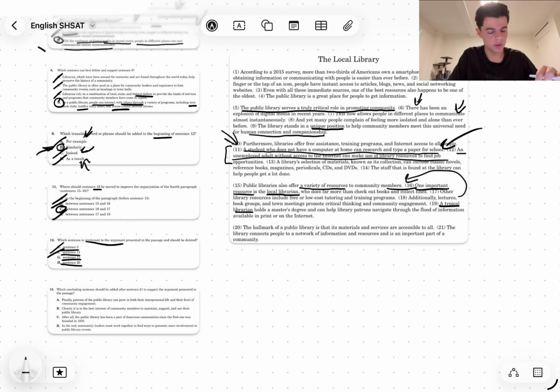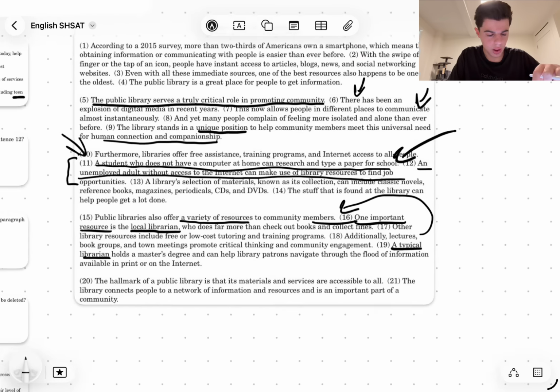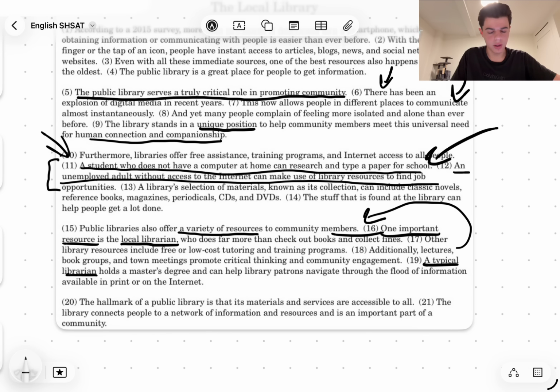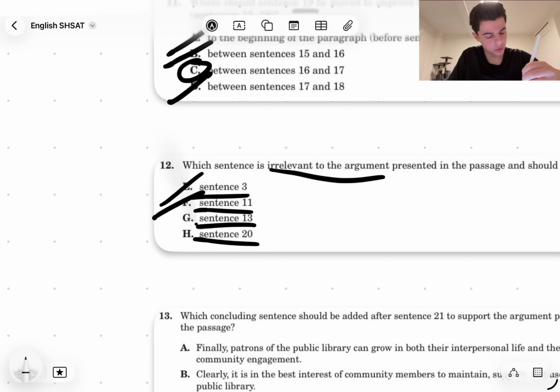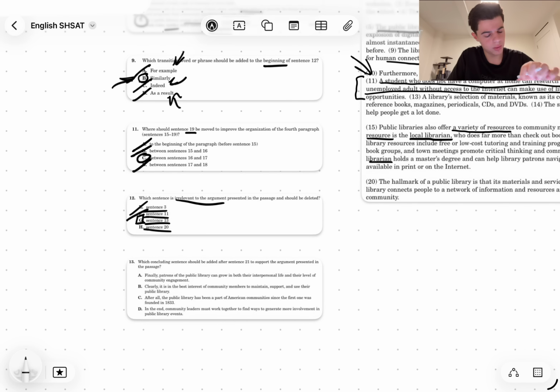G is sentence 13: A library's selection of materials, known as its collection, can include classic novels, reference books, magazines, periodicals, CDs, and DVDs. Well, what does this really have to do with the argument? The overall argument is that libraries are important in today's digital world, for connection, for promoting community, for free assistance, stuff like that. So telling us what types of CDs and DVDs they have isn't really important. So that's why I would be pretty sure it's G, but let's just try H as well.